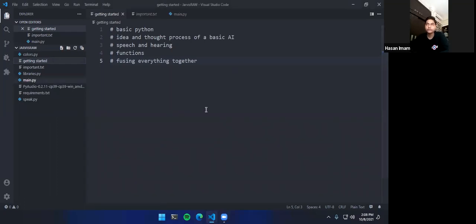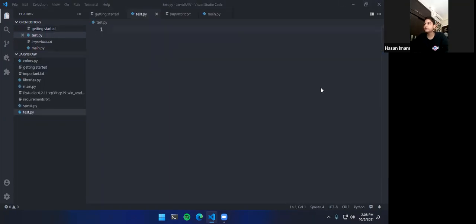So the basic thing here is first basic Python and the ideology of an AI. How do you expect an AI to work? What I have studied and what I will be doing here is using if else conditions. So I can show you here. Let's call this one test.py. We will be going for some simple stuff. Let me just hide this. All right. So in test.py, what we want from our AI and what would be the thought process.